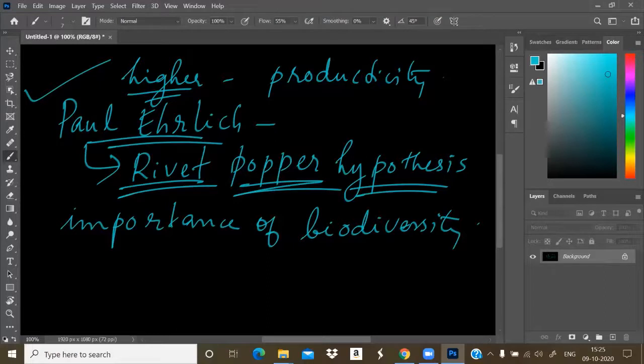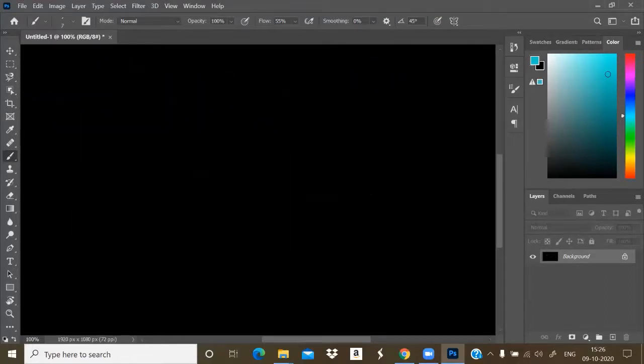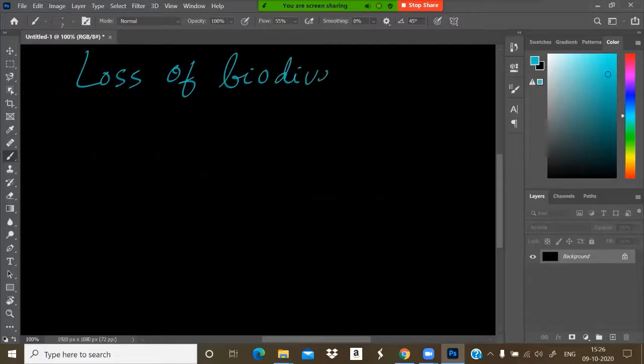Now we will discuss the causes of the loss of biodiversity. Biodiversity can be lost by a variety of reasons.